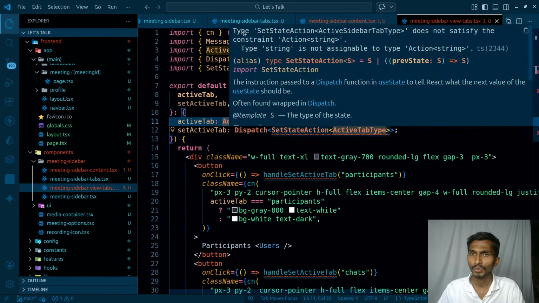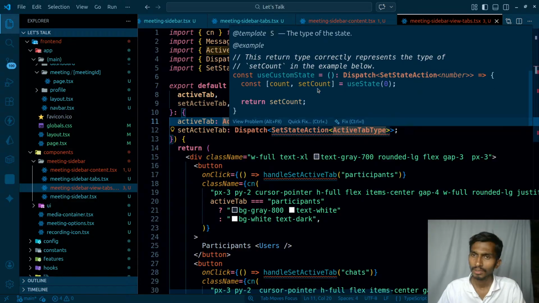Okay, let's simply go through it. Type set state action, active tab bar type, active sidebar type does not satisfy the constant action and string. This string is not assignable to action string. Missing something.